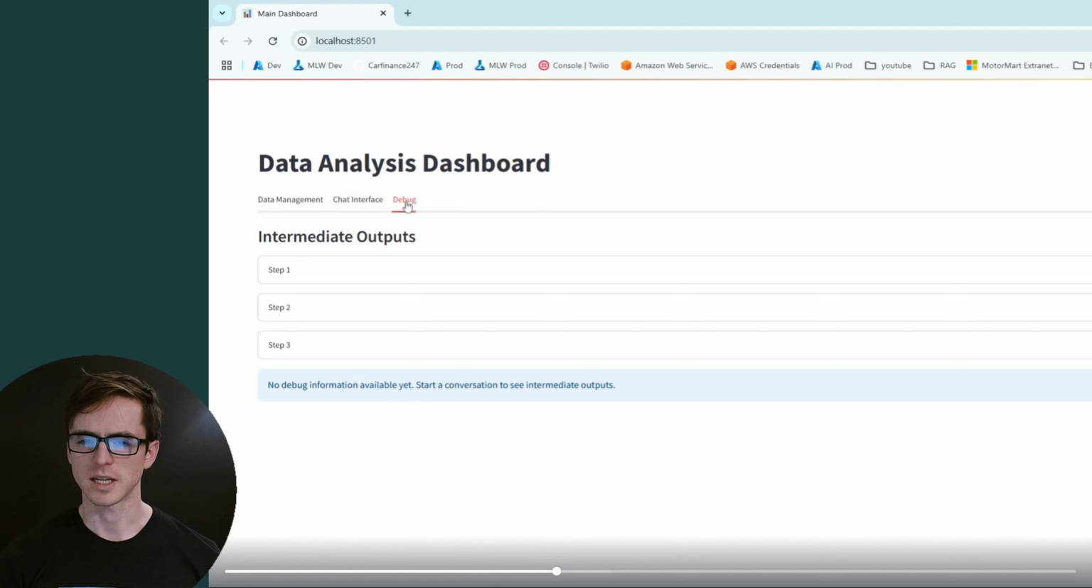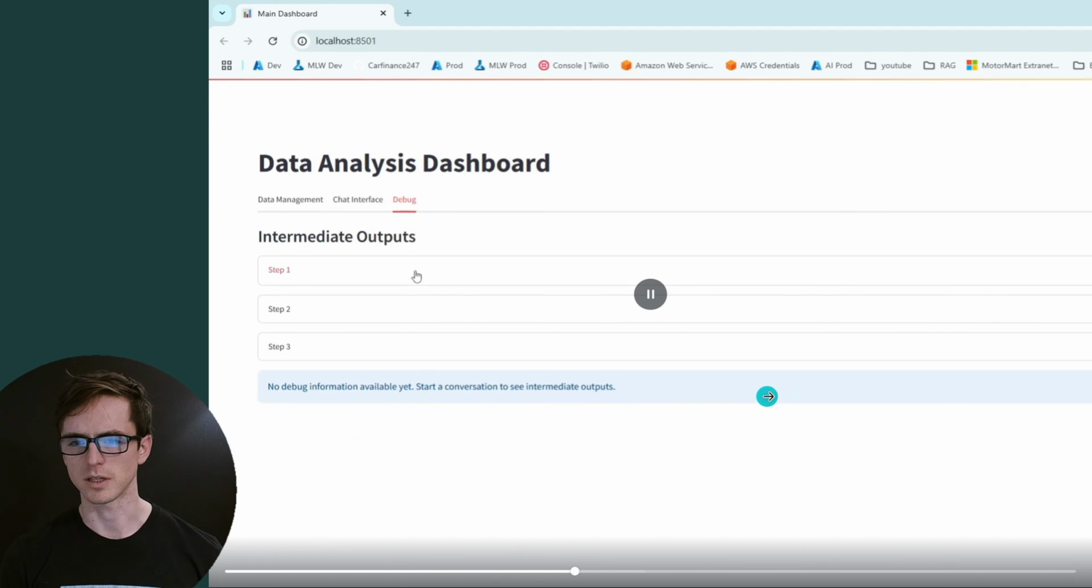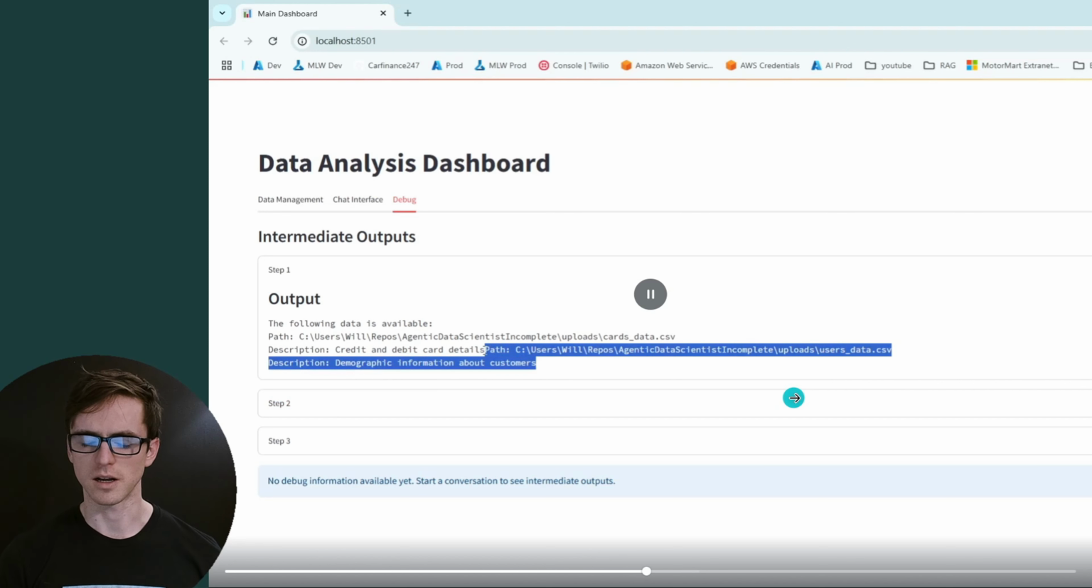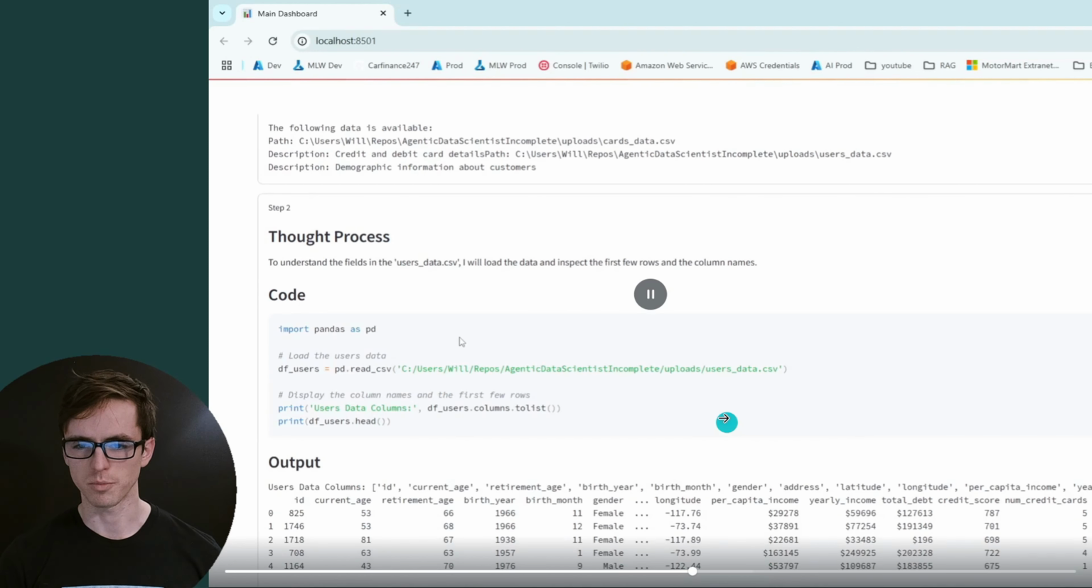Nice. Now let's have a look, see if our debugging has worked. That's our data message, that's correct. And on the next drop down, I think we'll see our code. We'll see our thought process. It said to understand the fields, I will load it in and inspect the first few rows and column names. Perfect.